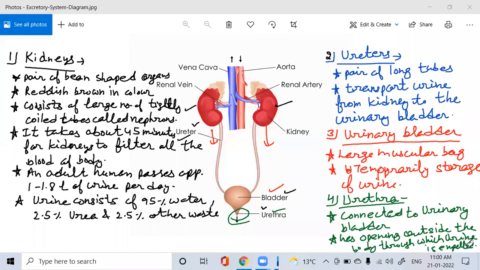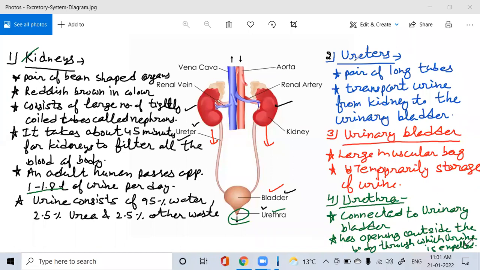So these are the components present in the urinary system, which you can see on the screen. First of all, the kidneys: a pair of bean-shaped, reddish brown organs consisting of a large number of coiled tubes called nephrons, which act as filters. It takes about 45 minutes for kidneys to filter all the blood. On average, an adult passes 1 to 1.8 liters of urine per day, and urine consists of 95% water, 2.5% urea, and 2.5% other waste.